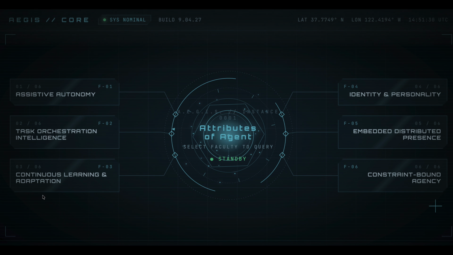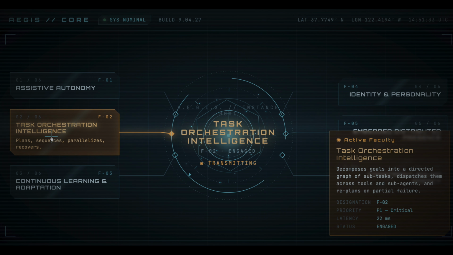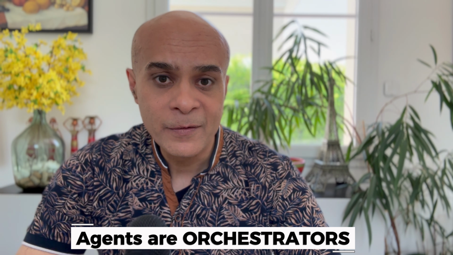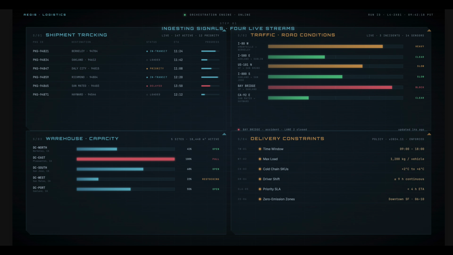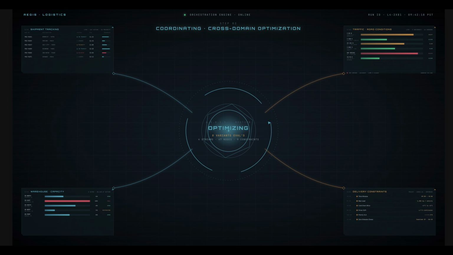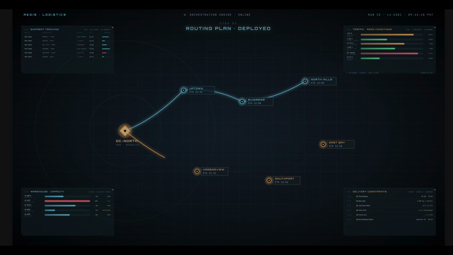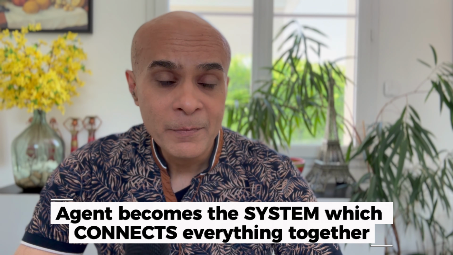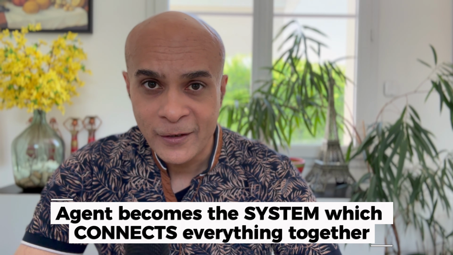Now, let's talk about task orchestration intelligence. So, AI agents don't perform single tasks, but they coordinate entire workflows. So, think of them as orchestrators. They can connect multiple systems, data ingestion, processing pipelines, models, as well as business actions. So, for example, if you take agents in a logistics company, they can orchestrate between shipping data, traffic data, warehouse availability, delivery constraints, and then come out with an optimized route and delivery in real time. So the agent becomes the system which connects everything together.